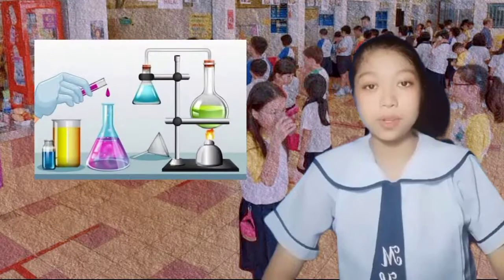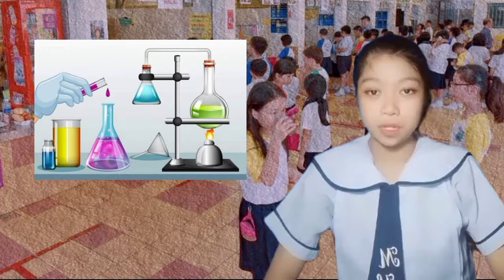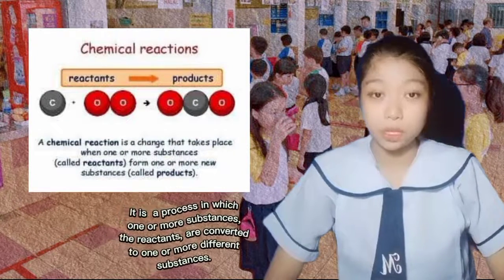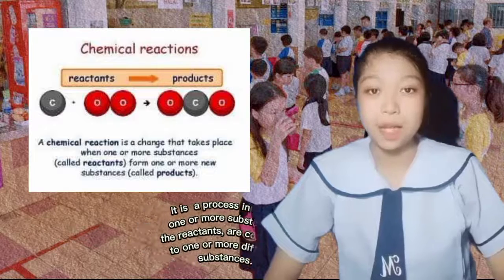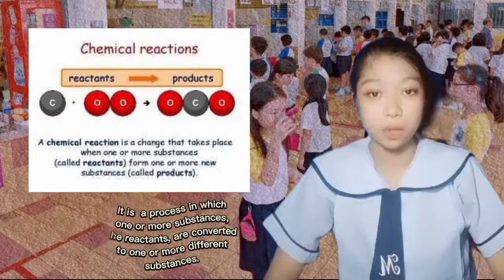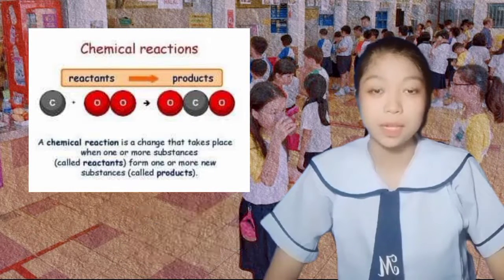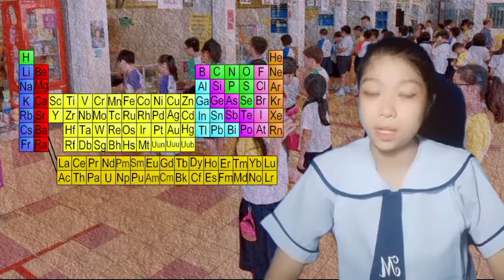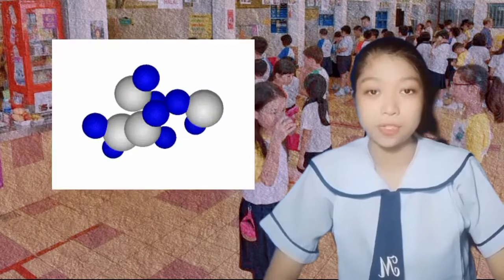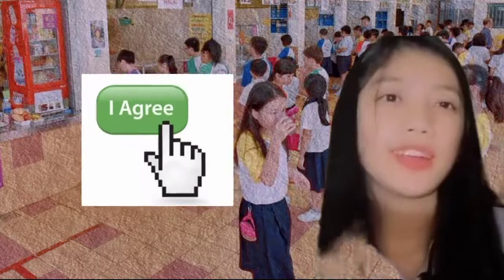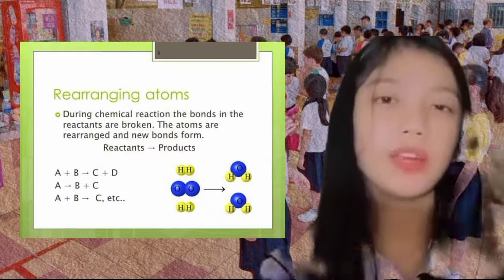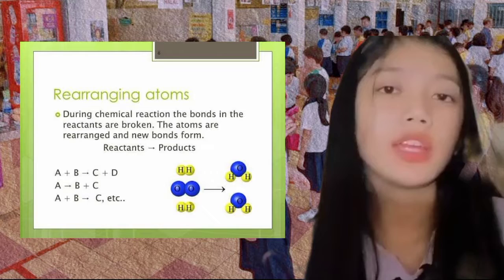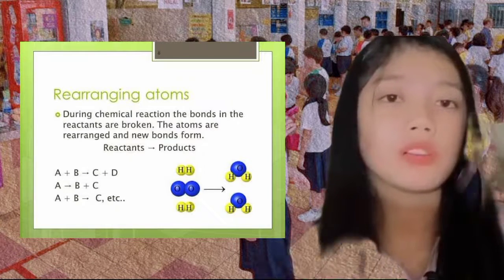We also have learned about chemical reaction. We've gained understanding that it is a process in which one or more substances, the reactants, are converted to one or more different substances, the products. Substances are either chemical elements or compounds. Agree. A chemical reaction rearranges the constituent atoms of the reactants to create different substances as products.